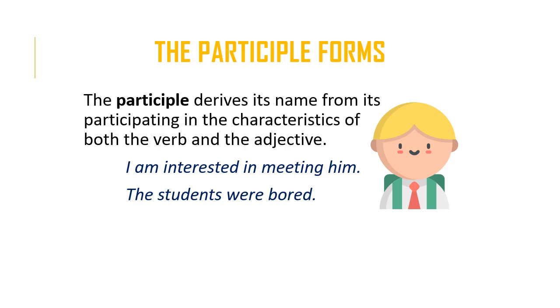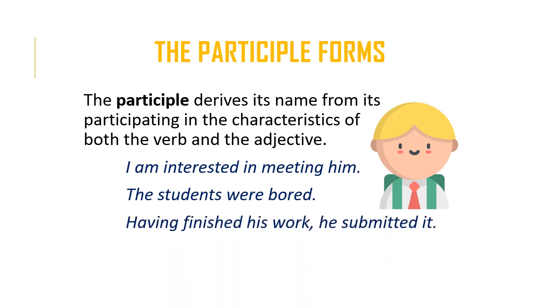So in both of these sentences, the participle form is actually used as an adjective. So we would say with the first sentence, the verb is am, the verb to be, and then interested is the complement. So it's not part of the verb, but rather it completes the meaning. And likewise with bored. Bored is not a verb here. It's a participle, a past participle in particular, that's functioning as an adjective.